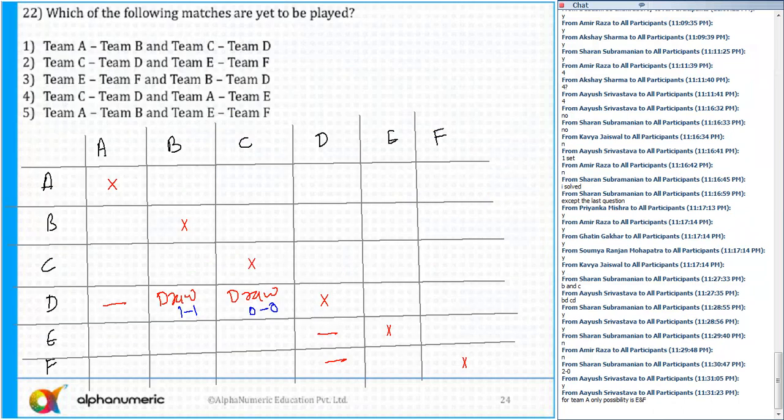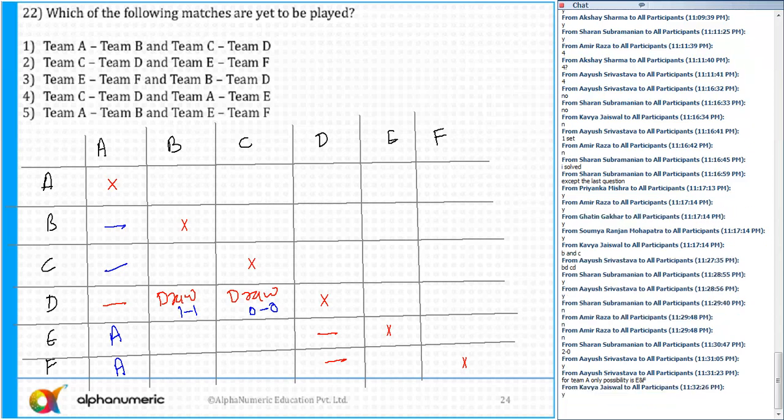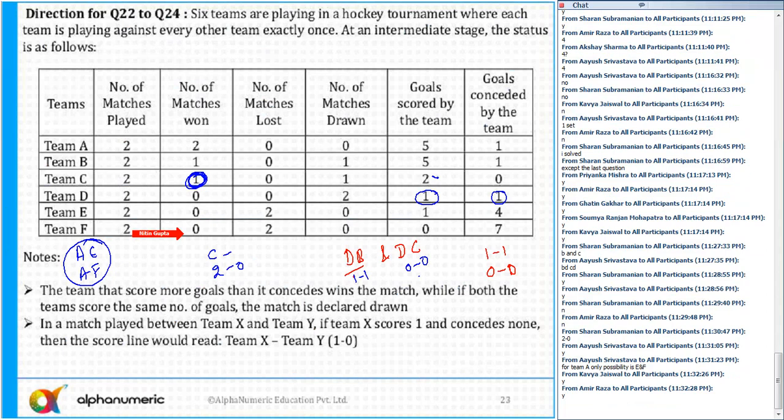Any doubts to anyone? So I can say A has defeated E. The result of A versus E is A is the winner. And the result of A versus F is also A is the winner. So A has not played any other matches. Is that clear to all of you? The win and loss result of A versus E and A versus F. Please tell me, Saran, Amir. Okay, great. All right.